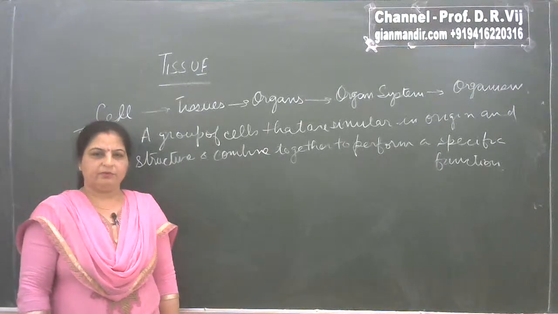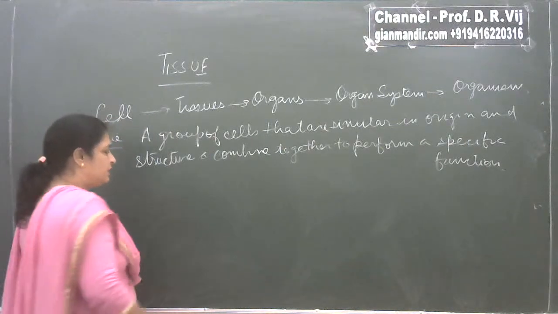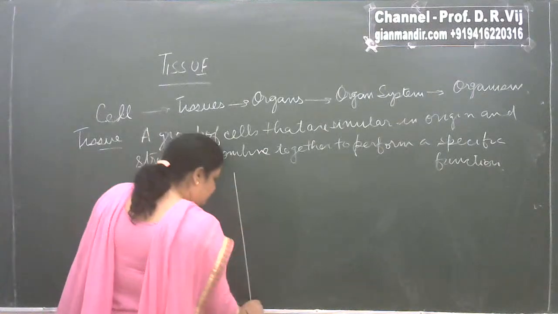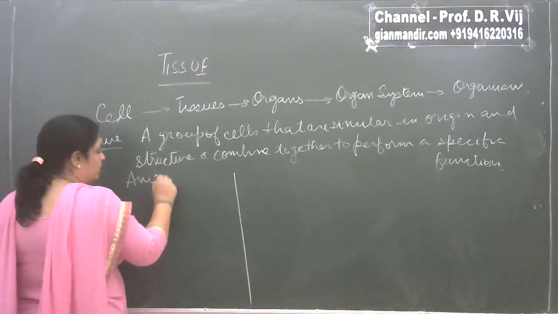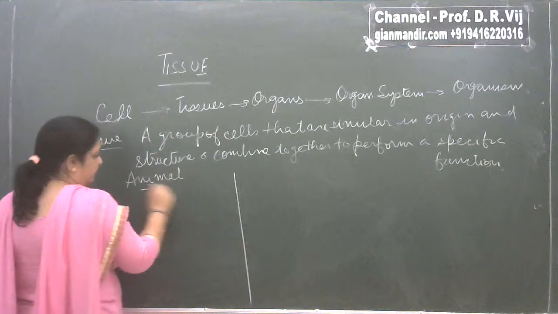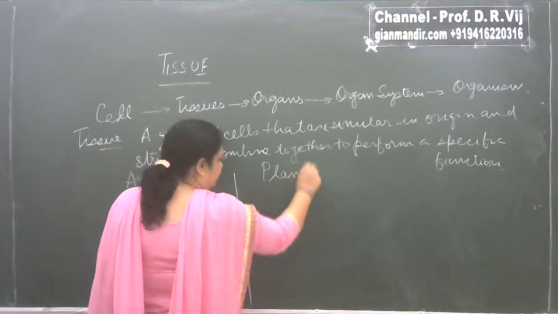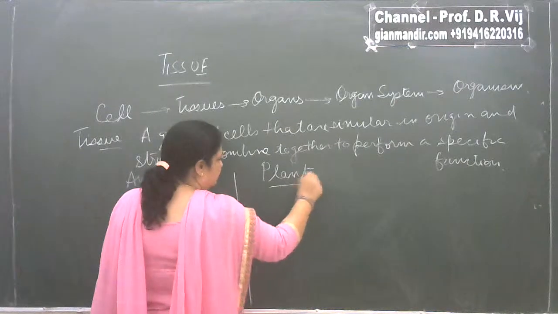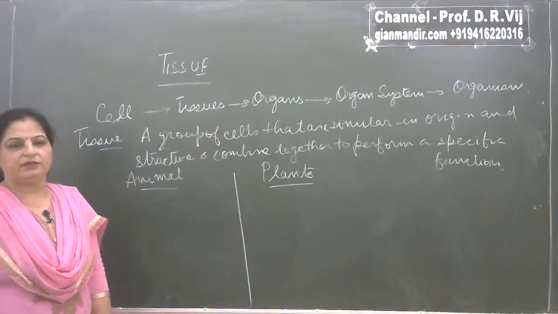Plants are also made up of cells, which also combine to form tissues. Can we say that the tissues of plants and animals are similar? Of course not. They have some differences, and these differences are very important because they form the basis of the difference between animals and plants.